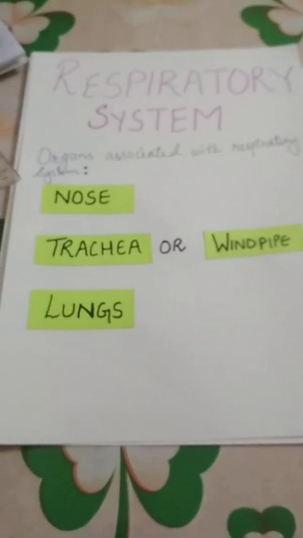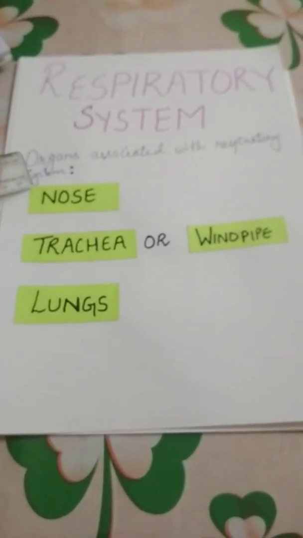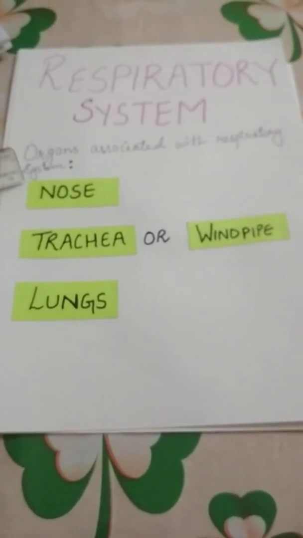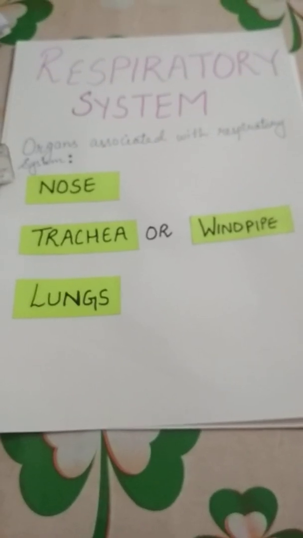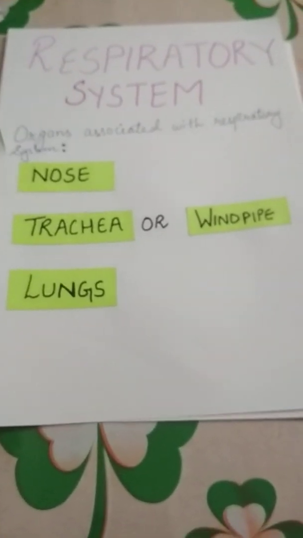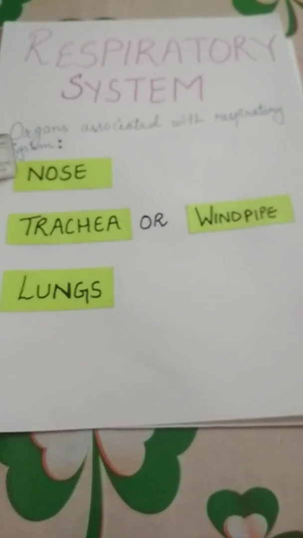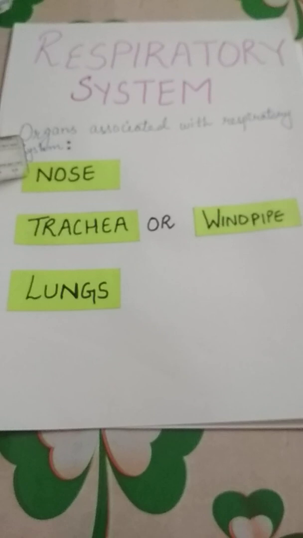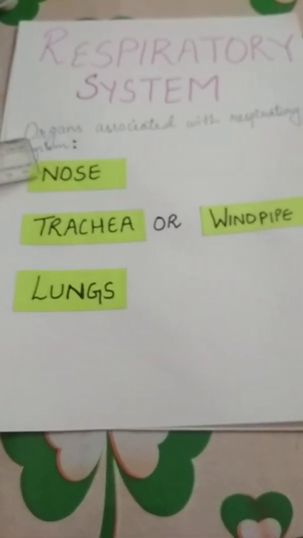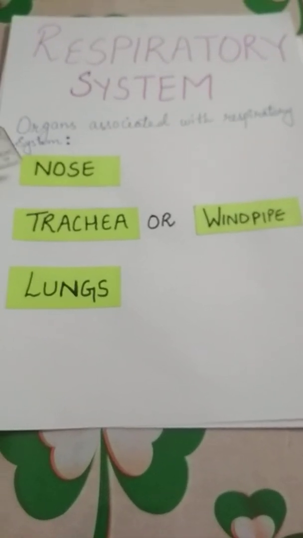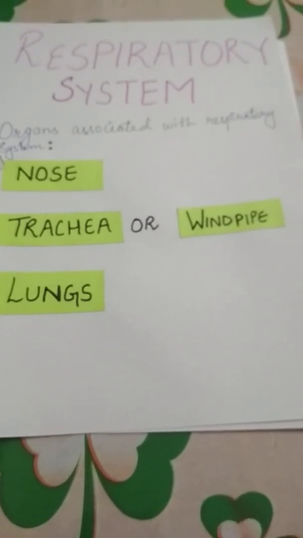Nose. We know that it is present where? It is present on our face, and it is also a sense organ. Now what do we do with it? We breathe air through our nose. You must have noticed that there are two external openings in our nose. These are called nostrils. So the two openings of our nose are called nostrils.